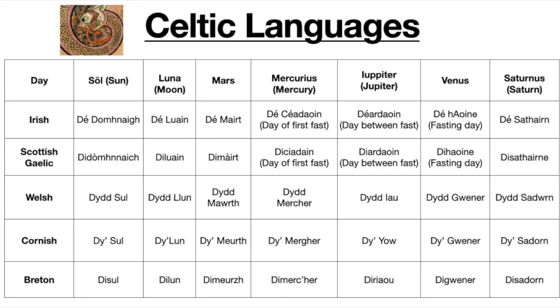Saturday doesn't change in Irish, it means the day of Saturn. So Saturn is actually the god who's had the most kind of staying power in a majority of the languages. He hasn't been changed in the Celtic languages, and when we get to Germanic languages, we'll see he stays there as well.